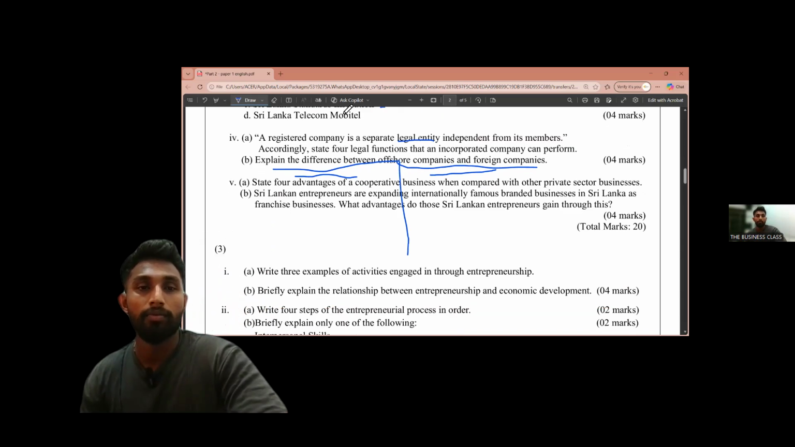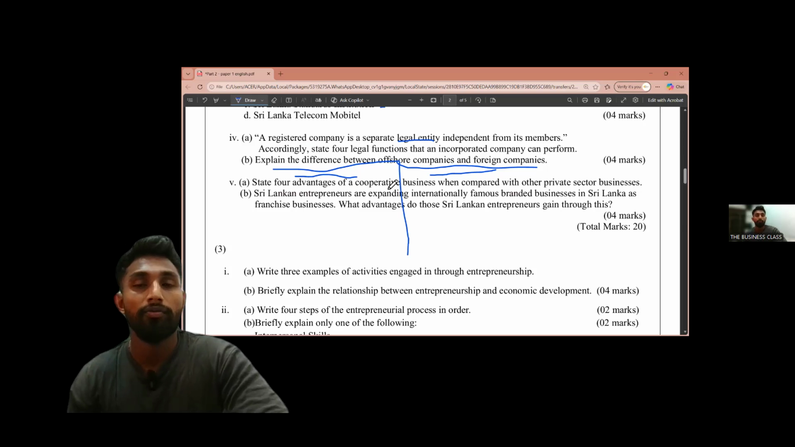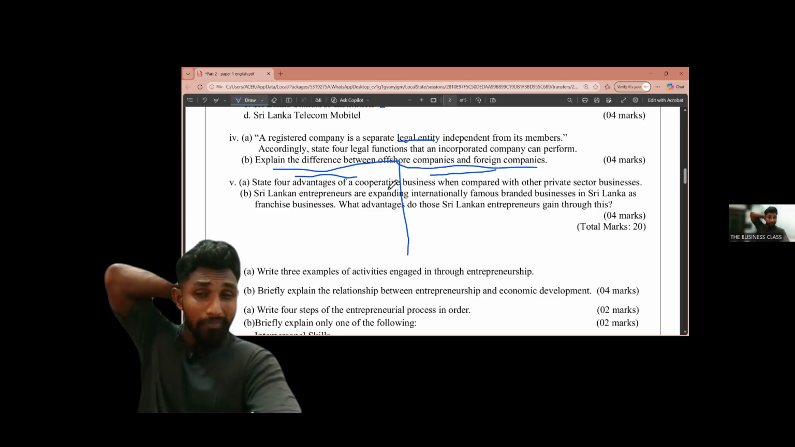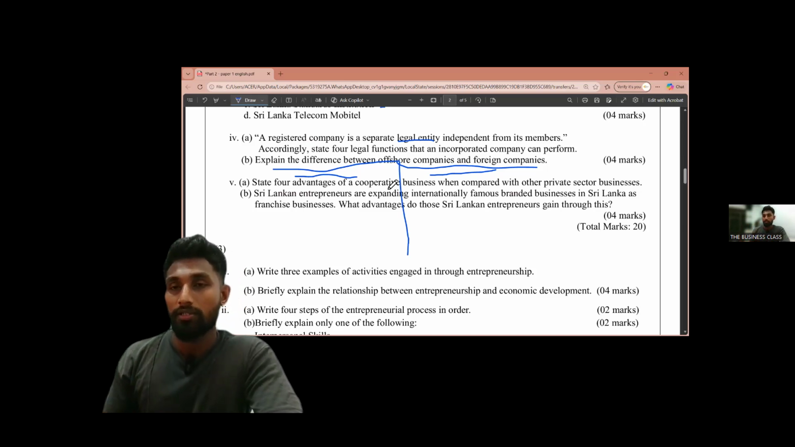Then we are moving to the next question. State four advantages of cooperative business when compared to other private sector businesses. It was asking to state four advantages. If you have written the exact answers, you are receiving all the 2 marks for that. But if you have any doubt, definitely you should explain those things.